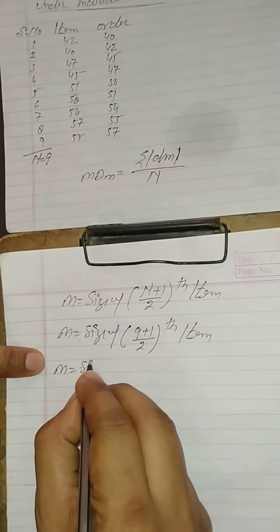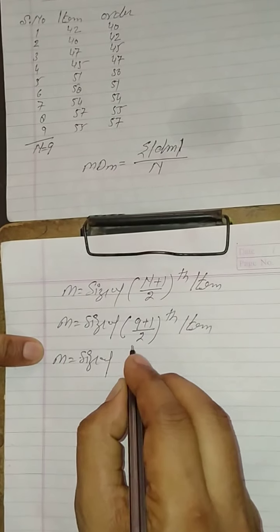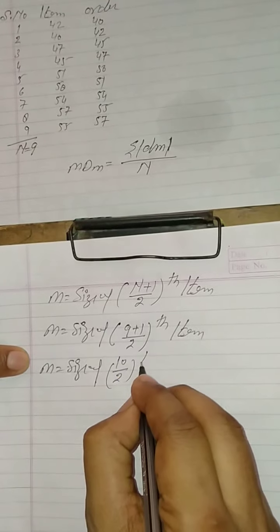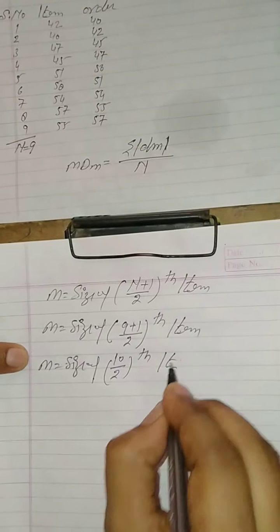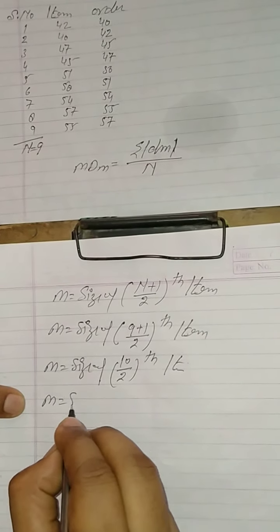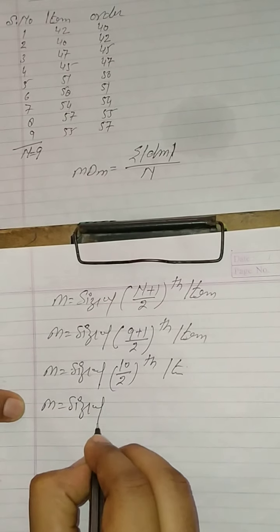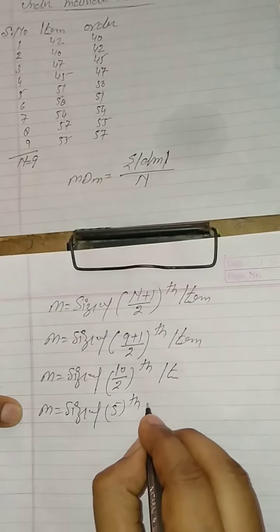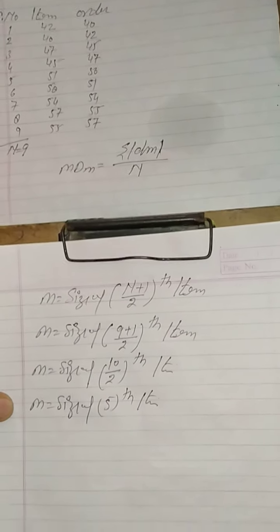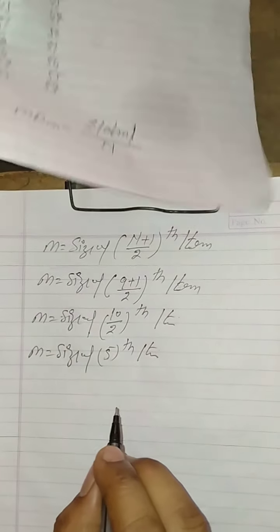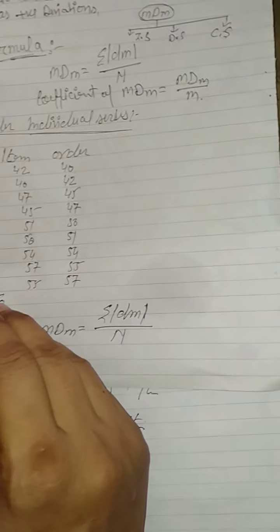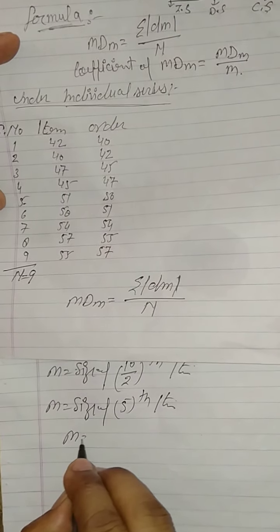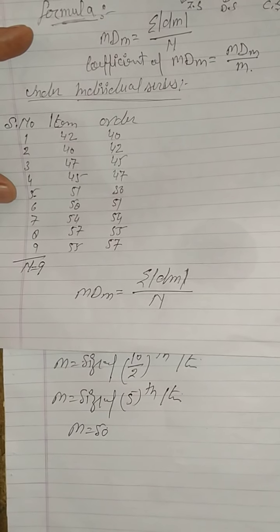So M is equal to the size of the fifth item. The fifth item in the series is 50. M is equal to 50.